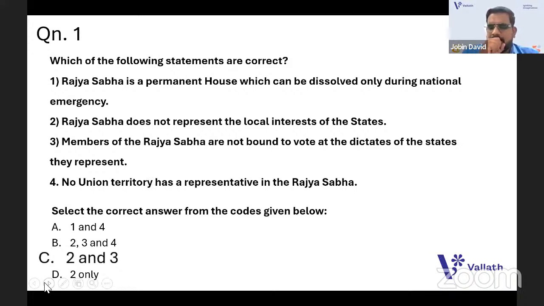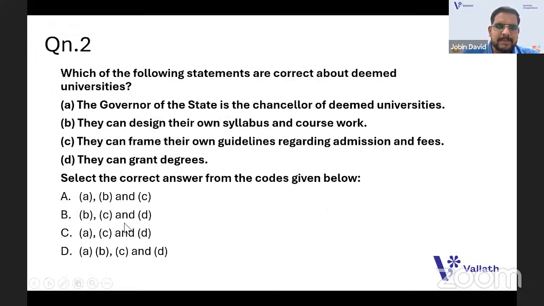Okay. Next one. Which of the following statements are correct about deemed universities? The governor of the state is the chancellor of deemed universities. They can design their own syllabus and coursework. When you study higher education, you should have an idea about deemed universities and all. They can frame their own guidelines regarding admission fees.